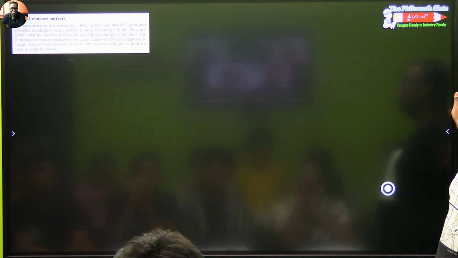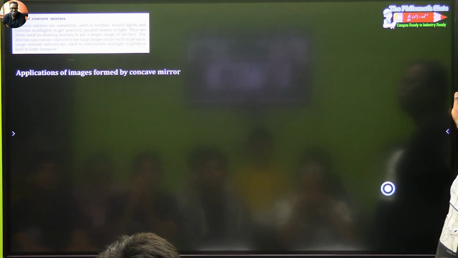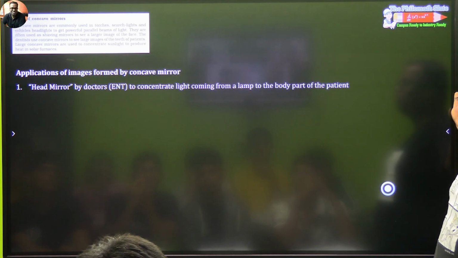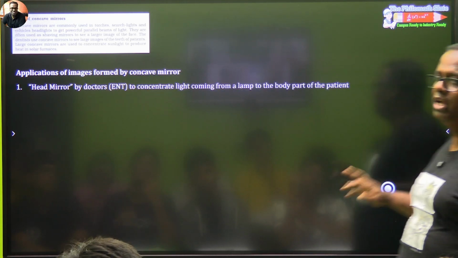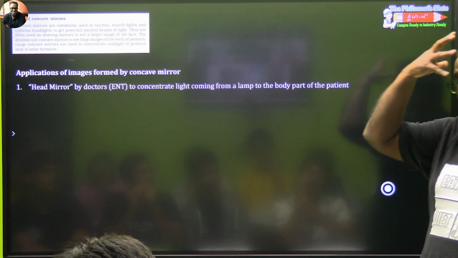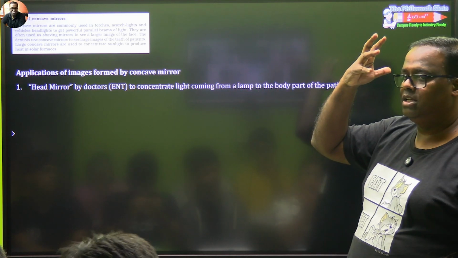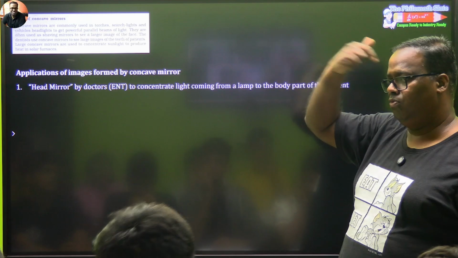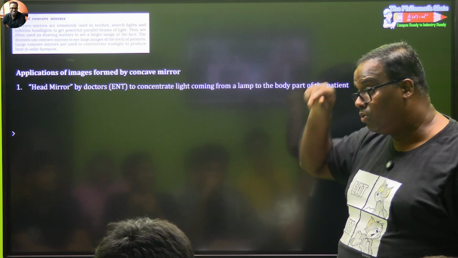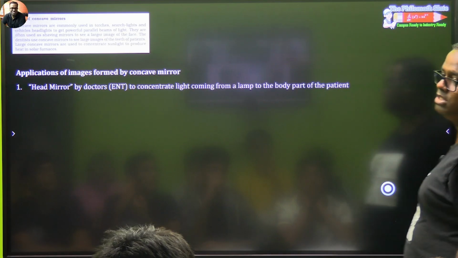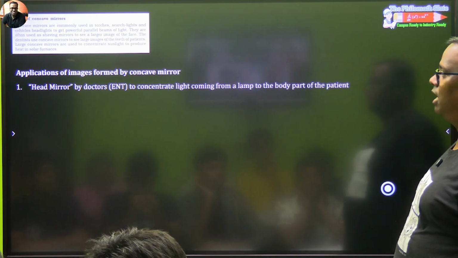Next one is uses. This is NCERT, so don't worry. So uses are applications of concave mirror. Number one, head mirrors of doctors ENT to concentrate on light. So doctors have got a head mirror which almost appears to be like that of a DVD or a compact disc, and there will be a light. The light will fall on the mirror and he will be able to focus that light into the ear canal of yours to actually see what is happening in your ear canal.